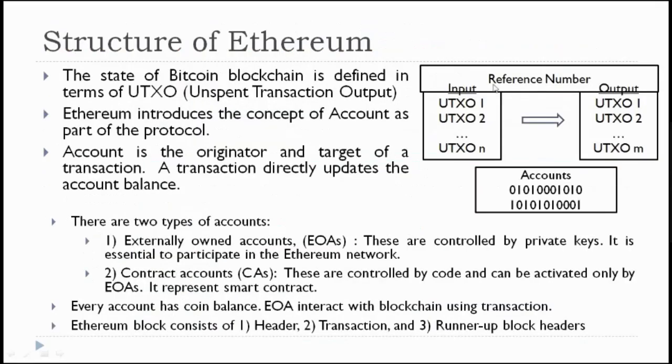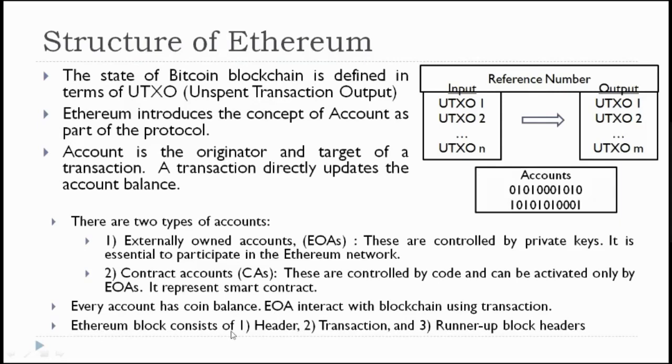Here is the reference number, input, output. This is in the case of Bitcoin. While coming to Ethereum, there is an account which is added to this. So this account will be the externally owned account. This EOA can create and activate contract accounts. Every account has a coin balance. EOAs interact with the blockchain using transactions.